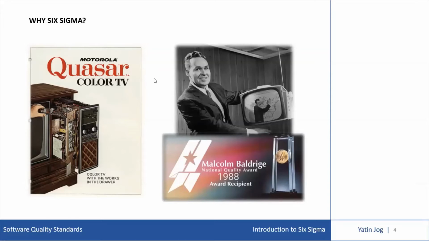When a Japanese firm took over a Motorola factory way back in 1970, this is a story of the 1970s. Motorola was a well-known company, and that factory was into manufacturing of QSR television sets. And this factory was in the United States.